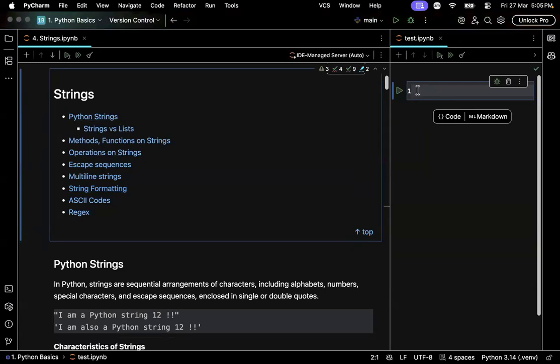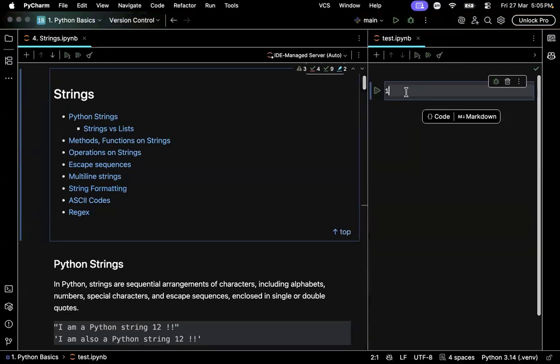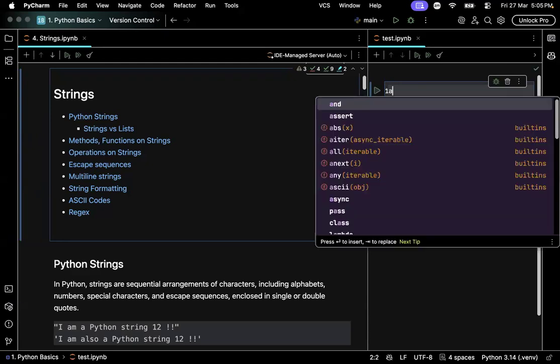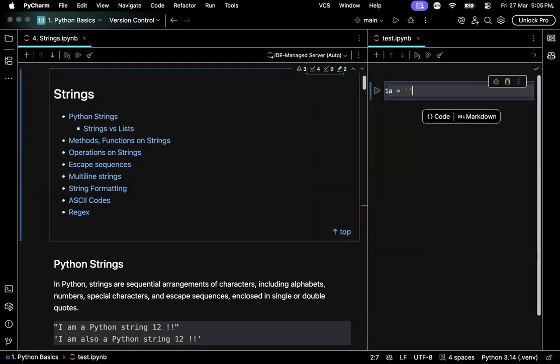See, string is a data type, right? And lists and tuples are data structures. So the name string is a very generic term. It is nothing but characters. A set of characters is called a string. In Python, we can create a string just by opening double quotes or single quotes.